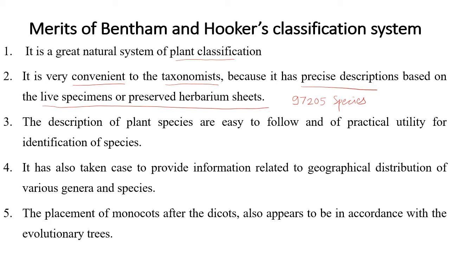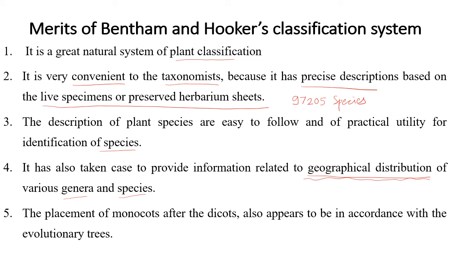The descriptions of plant species are easy to follow and of practical utility for identification of species. It has also taken care to provide information related to the geographical distribution of various genera and species. So along with botanical information, geographical distribution, that is, which plant is present at which locality, is also mentioned.